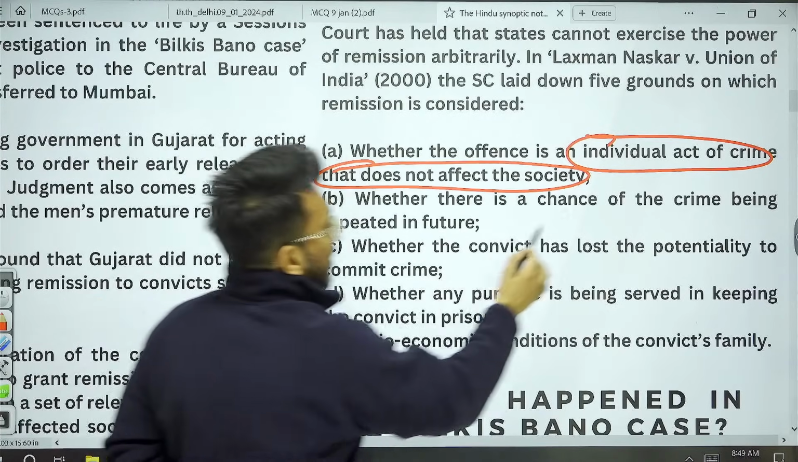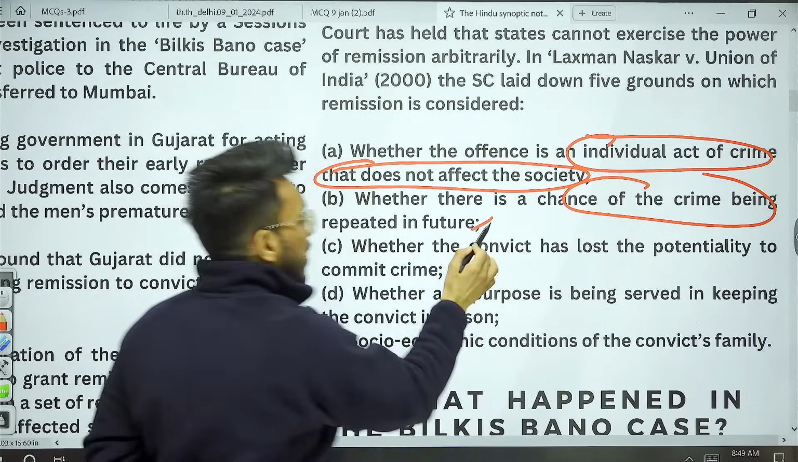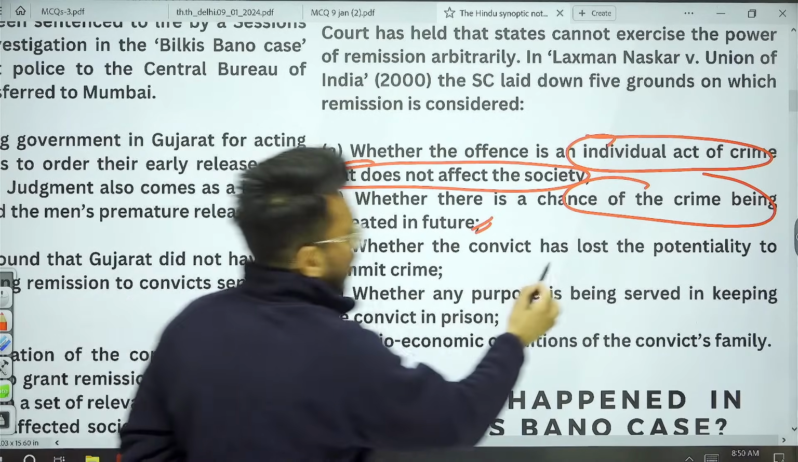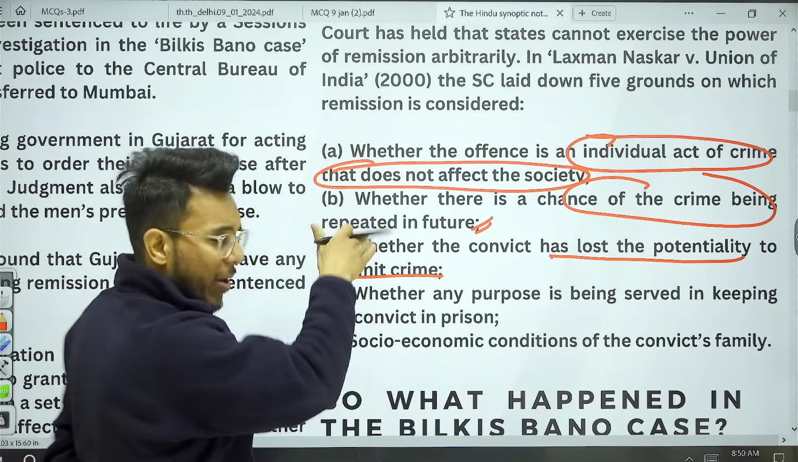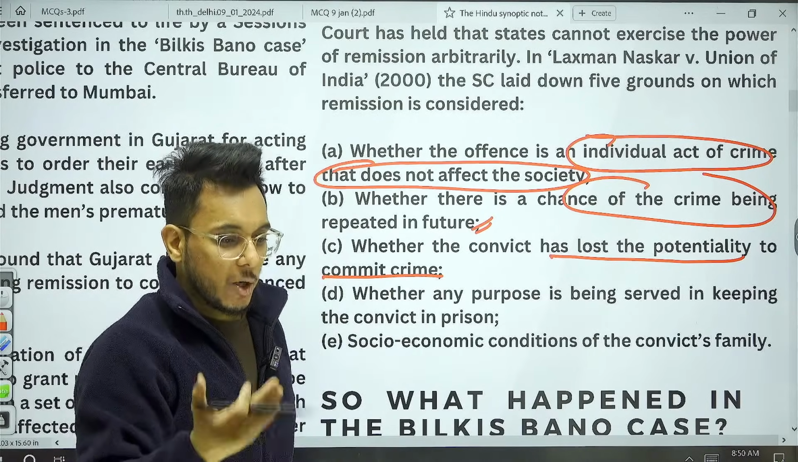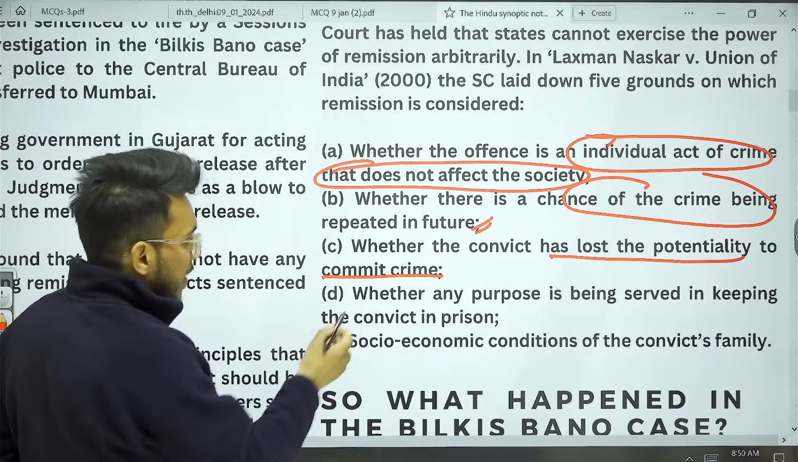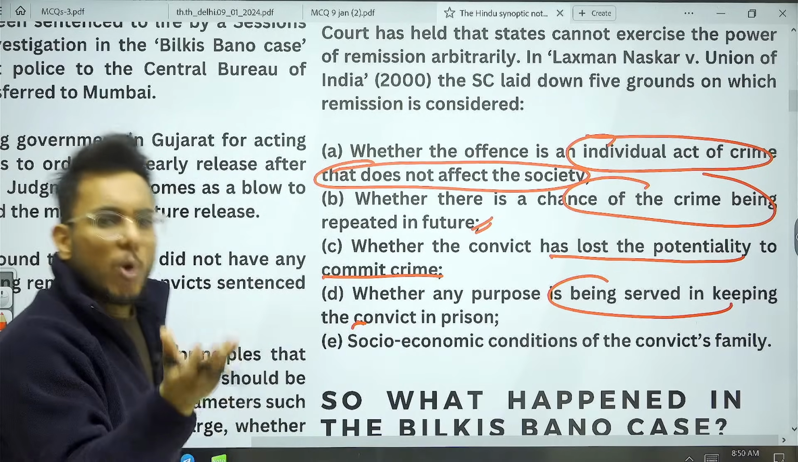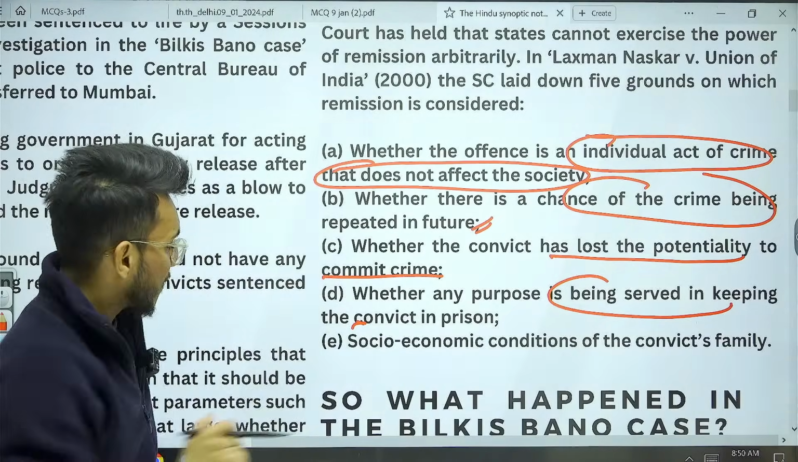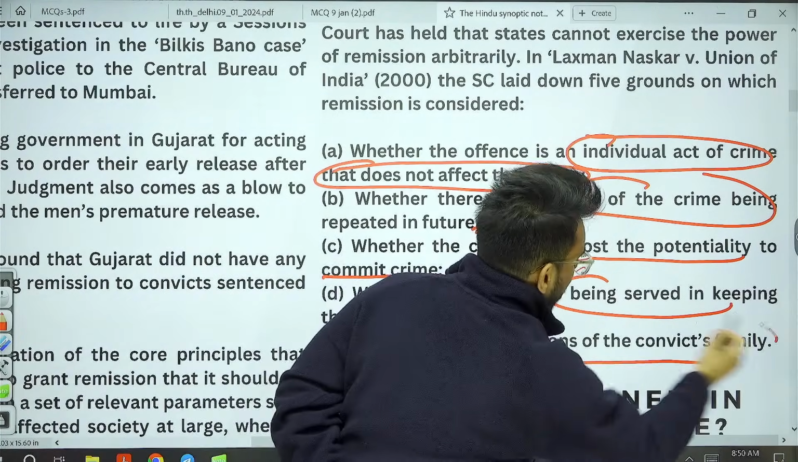Second, whether there is a chance of the crime being repeated in the future. Third, whether the convict has lost the potentiality to commit the crime. Here the factor of old age will come. Then next is whether any purpose is being served in keeping the convict in prison. If no purpose is being served, then release that person. And then the socio-economic condition of the convict's family.